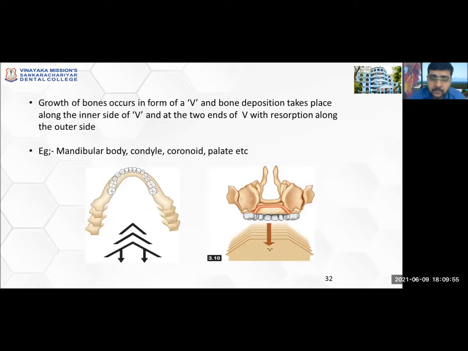The name itself has the term V. So growth of bone occurs in the form of a V according to Enlow, and bone deposition takes place along the inner side and the wider outer ends of the V with resorption on the outer side. So according to him, most of the craniofacial bones grow in the shape of a V with deposition happening from inside and towards the end, and resorption happening at the outer side. The structures showing Enlow's V principle are the mandibular body, the condyle, the coronoid, the palate. So as per Enlow, most of the craniofacial structures grow in the shape of a V.